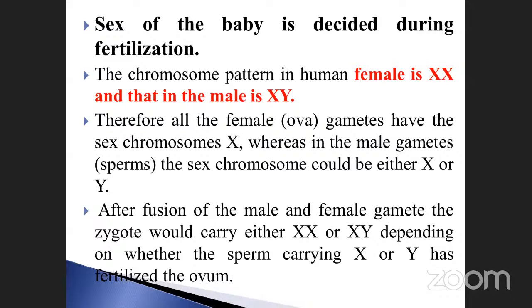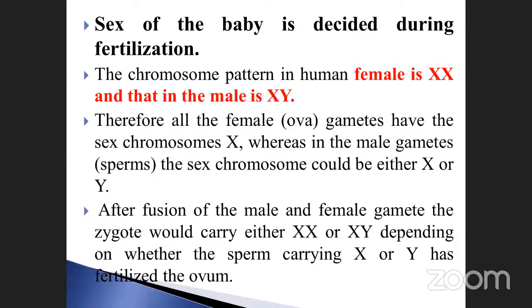The chromosome pattern in the human female is XX, and that in the male is XY. Here the male contributes X in 50% of cases. Here both are the same, XX, but from the female 50% of the character is X. The Y is the deciding authority of the male sex. Think about the boy. The Y chromosome is the deciding authority of the male. Okay, fetus. Suppose XX means female.